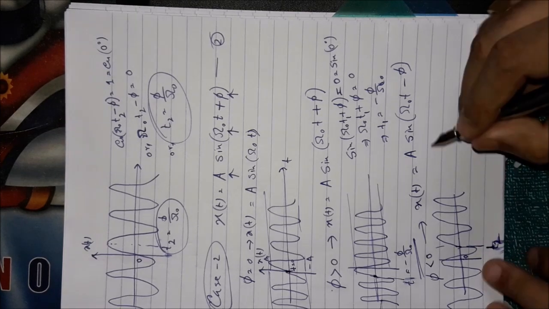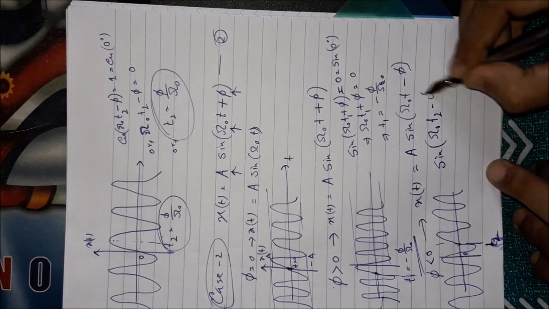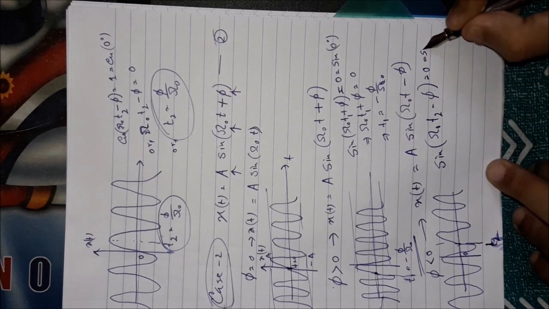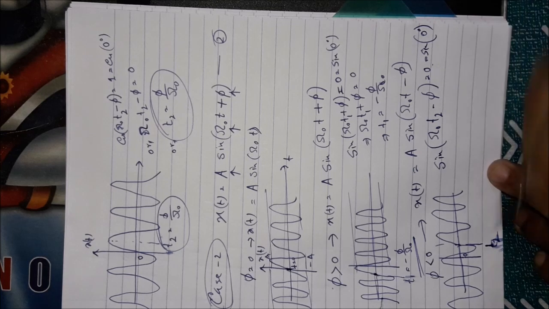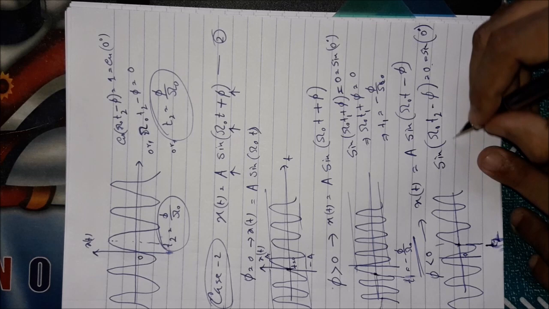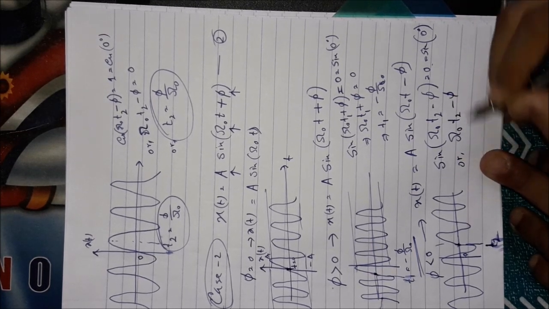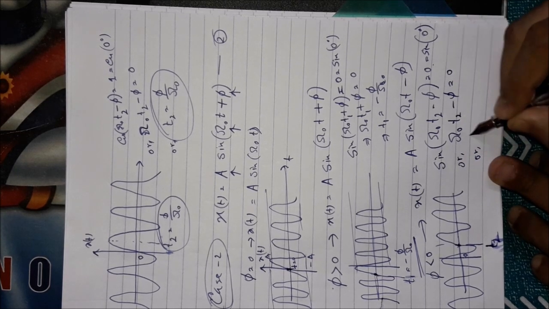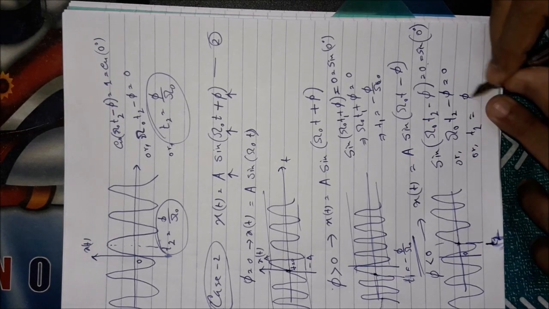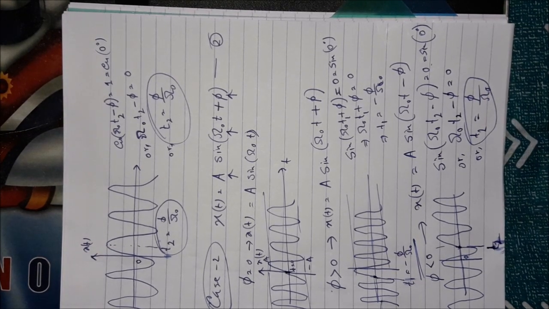T2 value you have to find. For that case, you have to equate sine of omega 0 t2 minus phi to be equal to 0. That should be equal to 0 degree. This 0 is associated with the amplitude of this signal at t equal to 0. So omega 0 t2 minus phi should be equated to 0, from where you can find out the time delay. It is phi by omega 0. This is how you can find out the time delay and time advancement associated with the phase delay or phase advancement respectively.